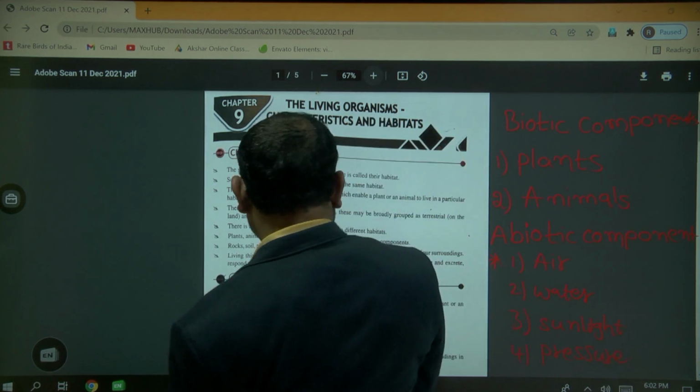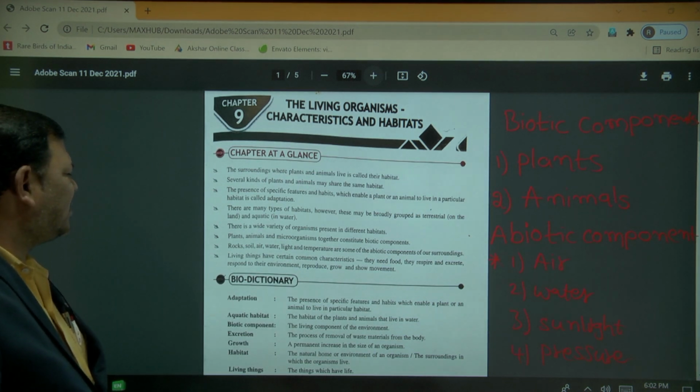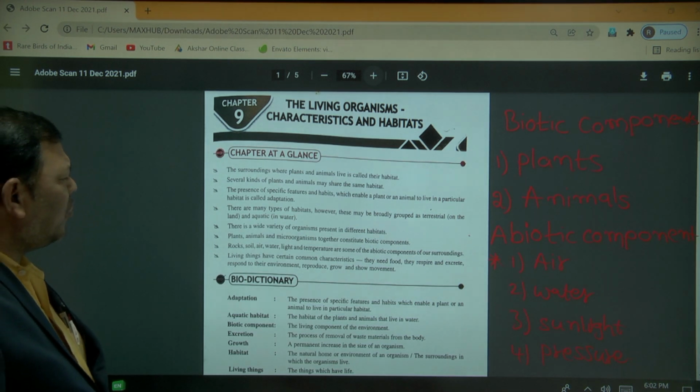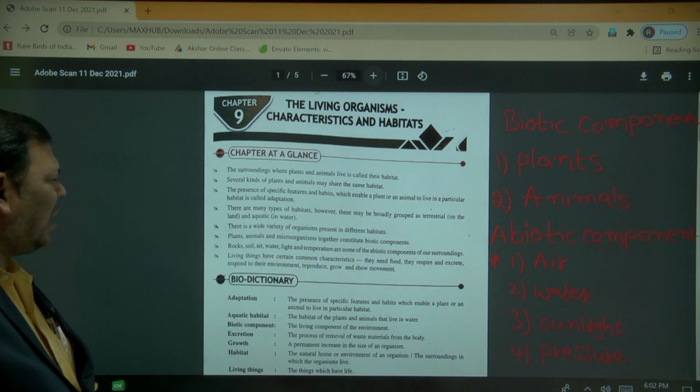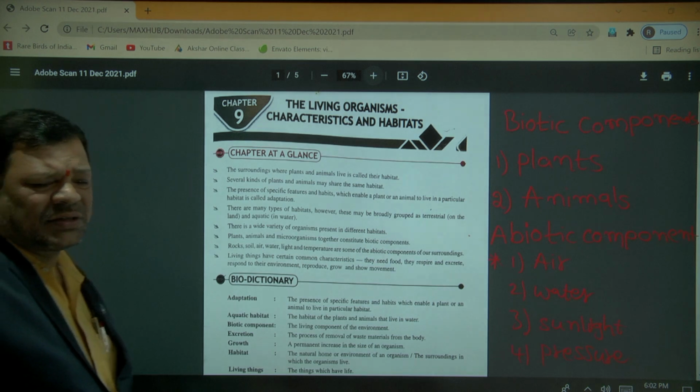These are examples of abiotic components. Plants, animals and microorganisms together constitute the biotic components. Rocks, soil, air, water, light and temperature are some of the abiotic components of our surroundings.